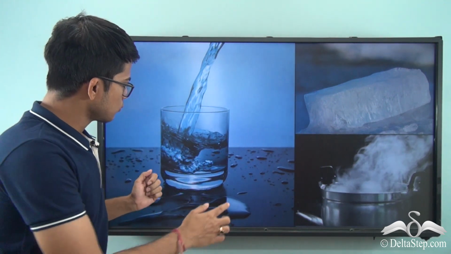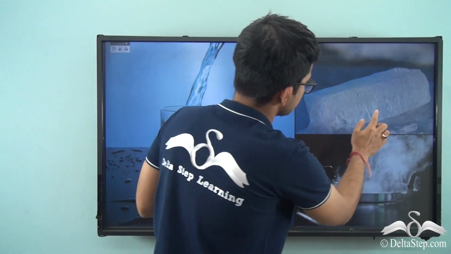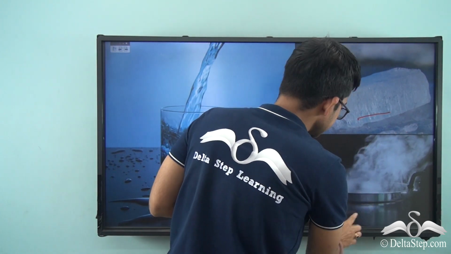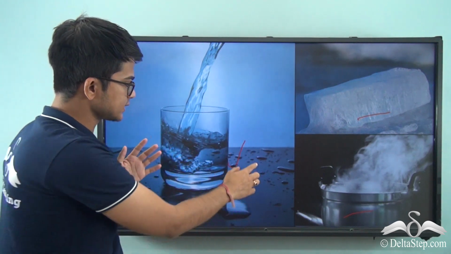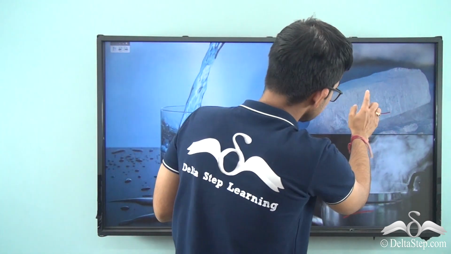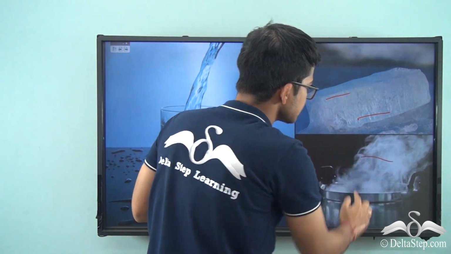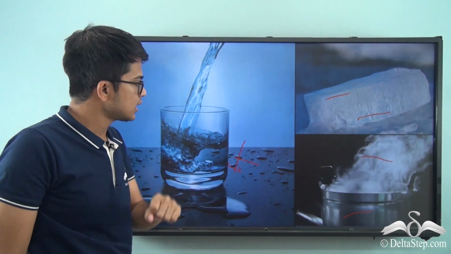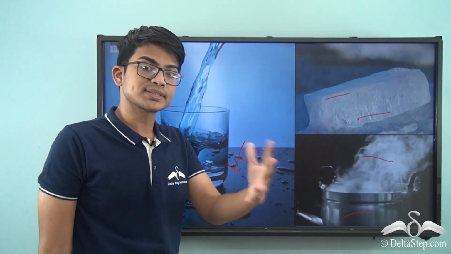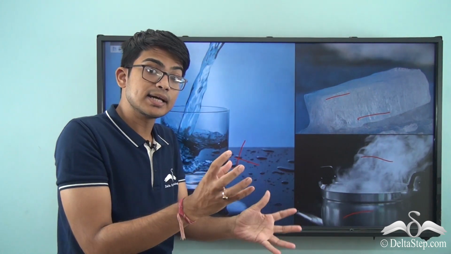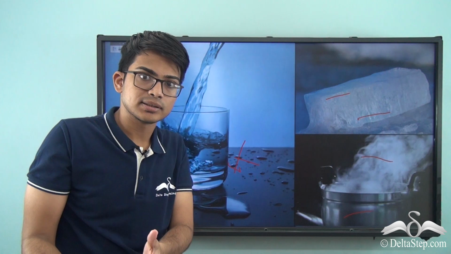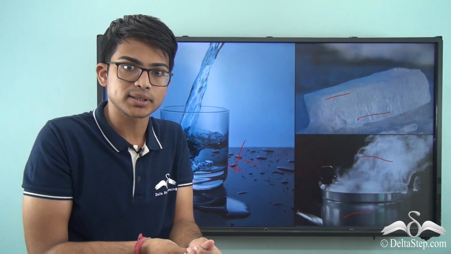So you can see water, then you can see ice and you can see steam. Basically the three states of water: the liquid state, that is water, the solid state, that is ice, and the gaseous state, that is steam. Now one thing you must understand, we are talking about three different states. They depend on the physicality, not on the chemical properties, right?